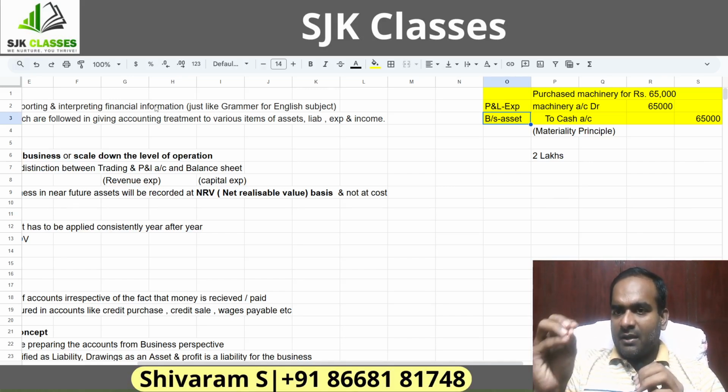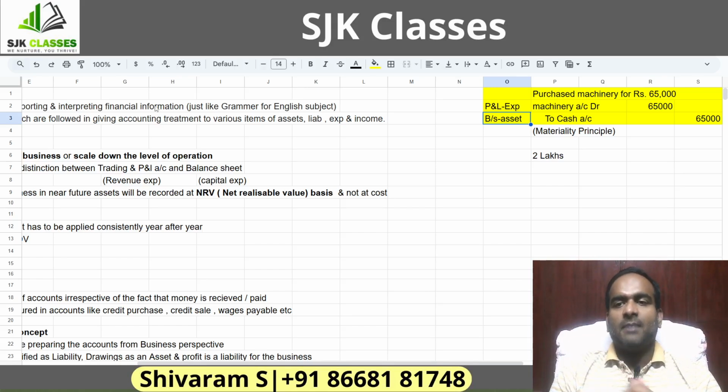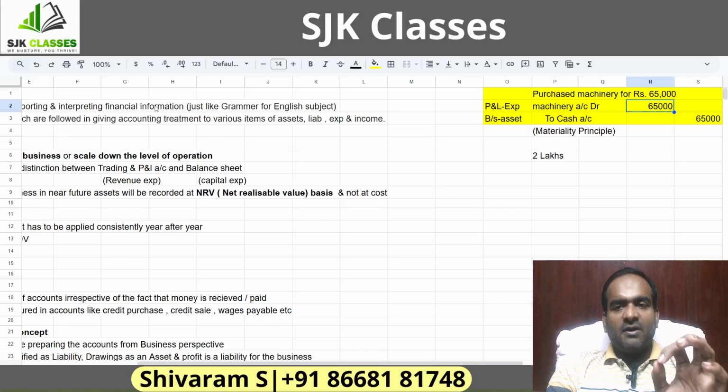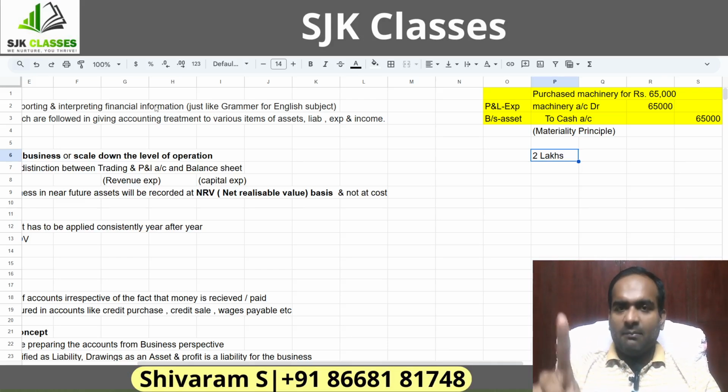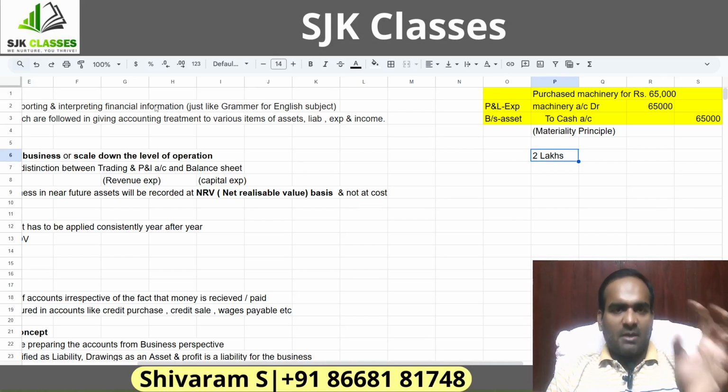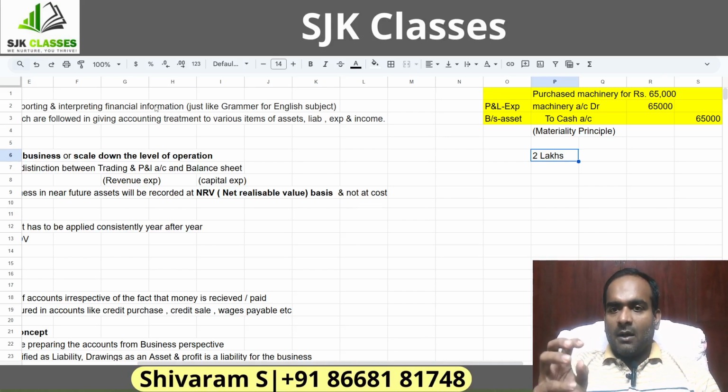What the materiality principle says is for classification of an item as an asset, the amount has to be significant enough for the size of the company. So for Reliance Industries, this 65,000 may not be material amount for them. So what they will do, they will classify this machine as an expenditure in P&L. But for a company say of 2 lakhs or 3 lakh worth of rupees, the 65,000 will be significant. So the same machinery for some company it's an asset, for some company it's an expenditure. This is just an example of one of the accounting principles. We will be seeing few more accounting principles in this session. So let's start one by one.